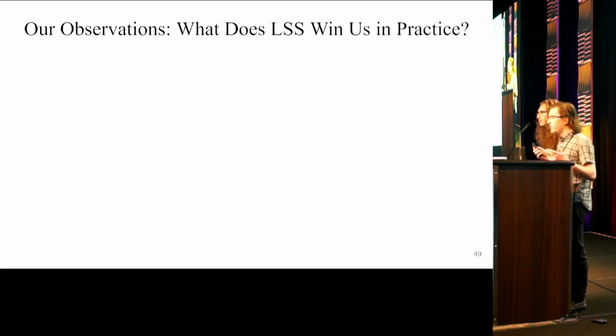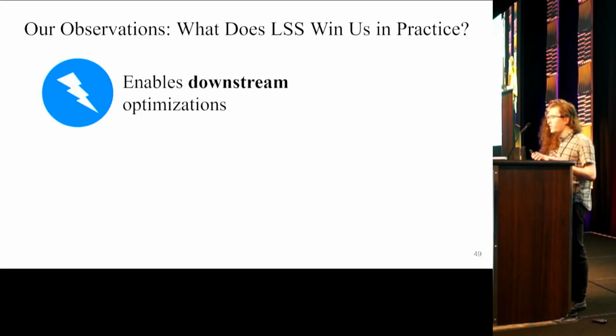At a higher level, we learned 3 big lessons from applying LSS in practice. The first is that LSS is really powerful for enabling downstream compiler optimizations. This is largely because LSS creates a lot of opportunities for inlining. But in Morphic, we also found that LSS made it possible for us to implement very precise interprocedural optimizations that would have otherwise been basically infeasible.